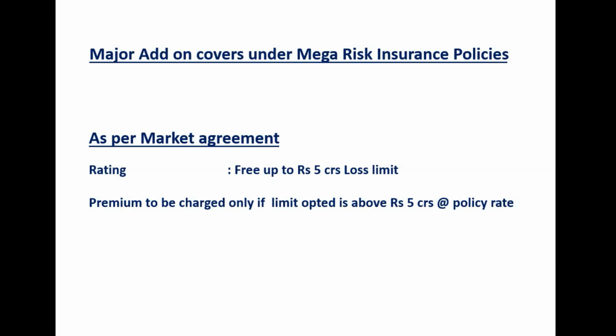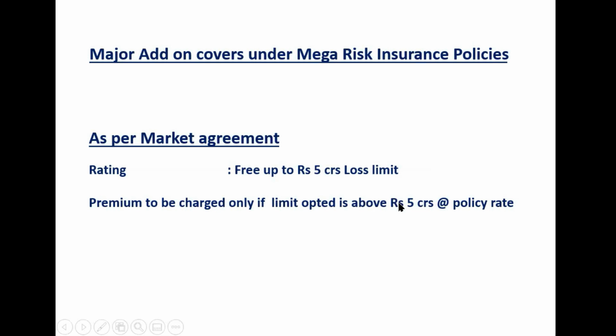So the premium rate for any add-ons will be normally charged at policy rate. For any add-on cover, we charge on the loss limit selected by the client. Up to 5 crores, no additional premium is charged.